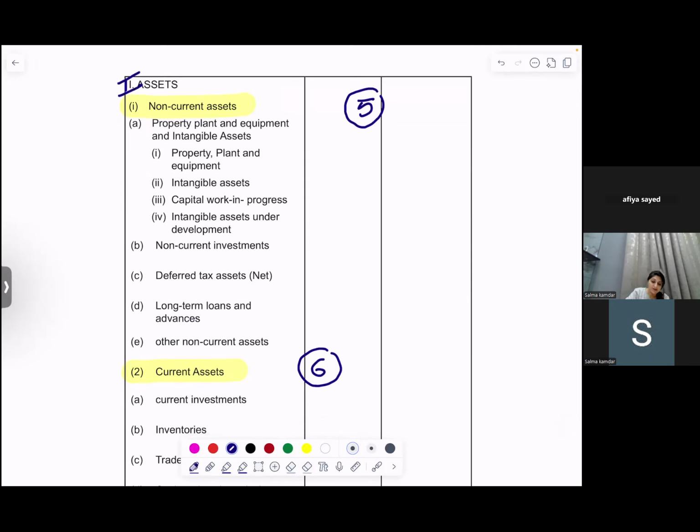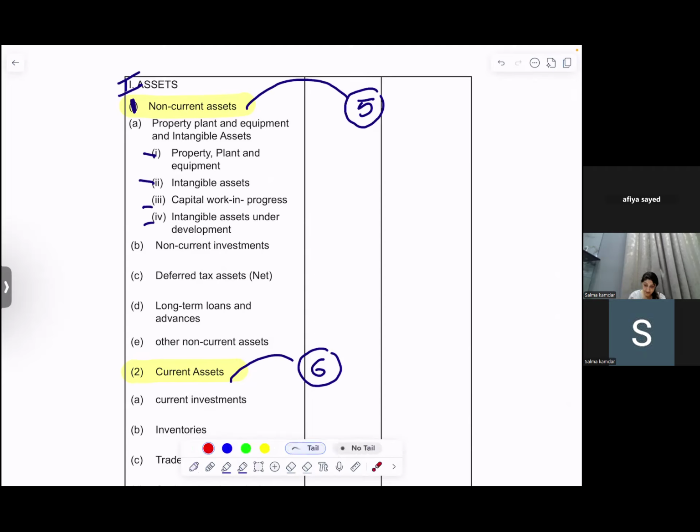In that you have 1, non-current assets, and 2, current assets. Now you can write A, B, C, D, E, or you can write 1, 2, 3, 4, 5. It is up to you. Some write A, B, C, D, E, and other variants give 1, 2, 3, 4. In number 1 you have 5 parts. In number 2 you have 6 parts.